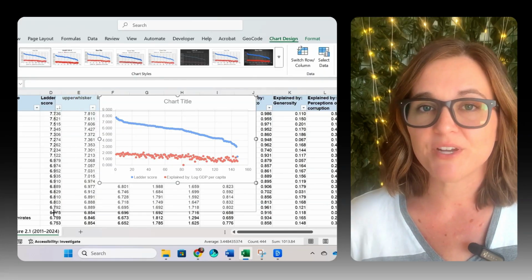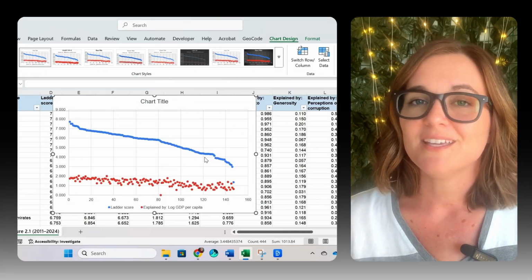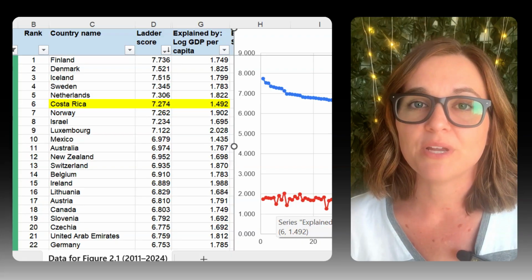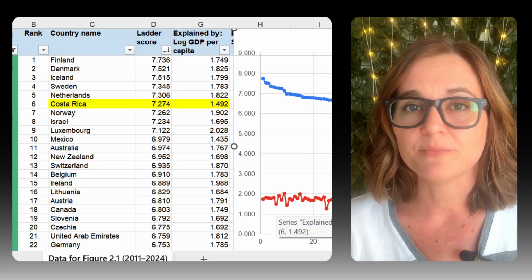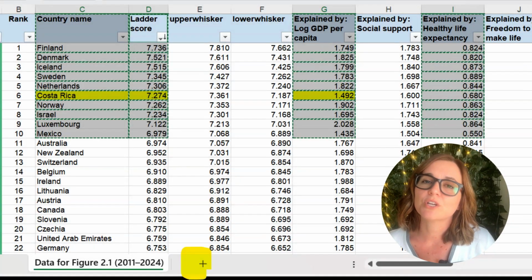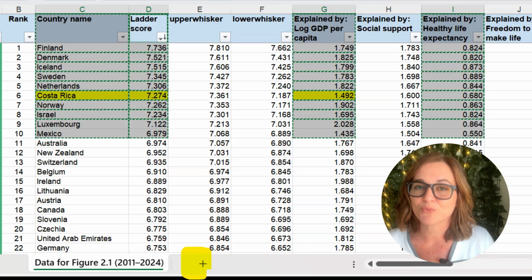But, and here's where analysis gets interesting, it's not a perfect line. Some countries like Costa Rica rank high on happiness despite a relatively low GDP. That's your cue as an analyst to ask, what else is driving happiness there? Maybe social support or community connection is playing a bigger role.